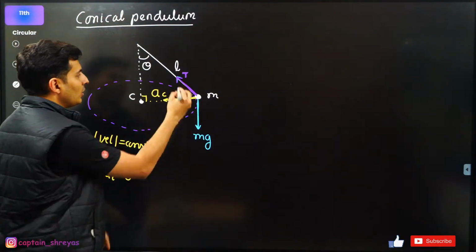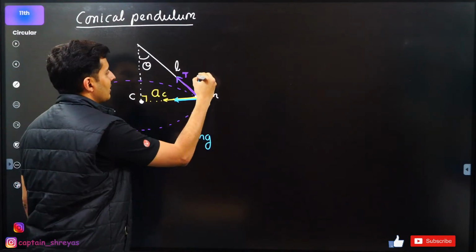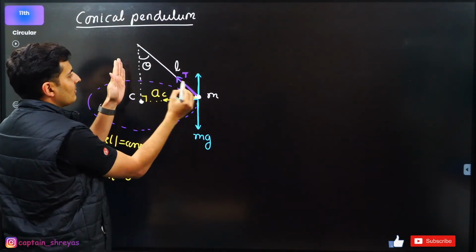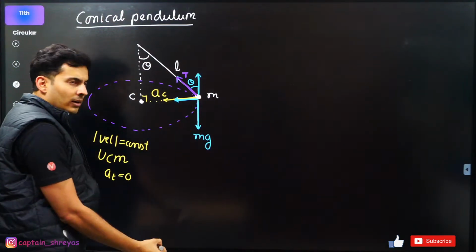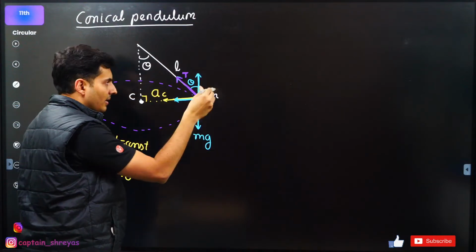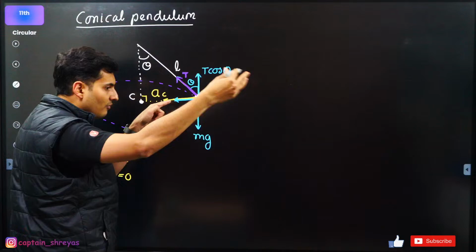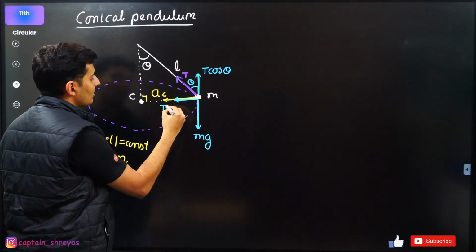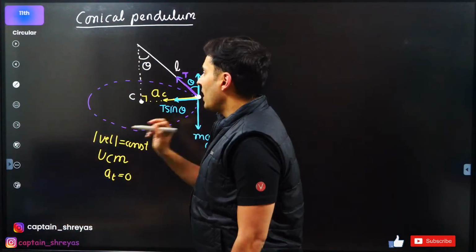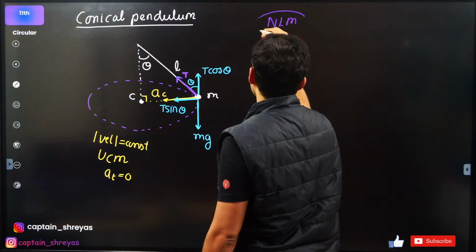Now just split the forces into two components. Tension will have one component like this, and another component here, and this is theta. These are two parallel lines, so if this is theta, alternate angles, this is also theta. So naturally the one which is closer will be the T cos theta component, and the one which is far away, the sin component, will be T sin theta. So I got both the components. Now I'm just going to apply Newton's laws of motion, nothing else.